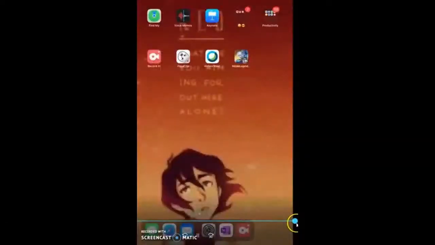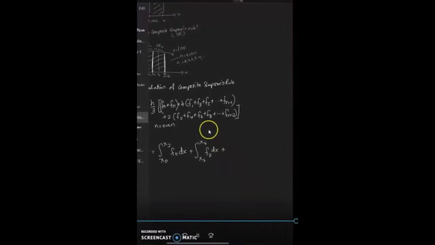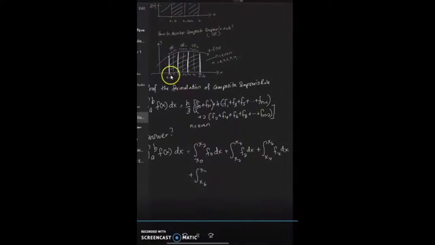But here you need to use even numbers: x0 up to x2, x2 up to x4, x4 up to x6, x6 up to x8. Your partition should be 3 points each, because the basic Simpson's rule is based on 3 points.